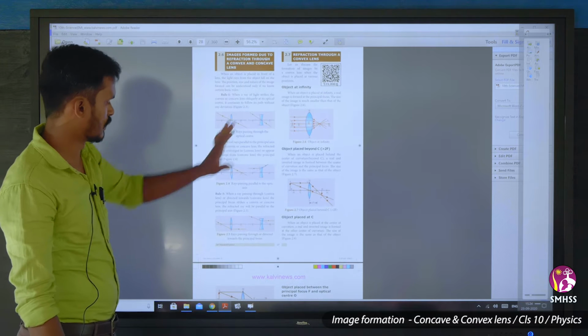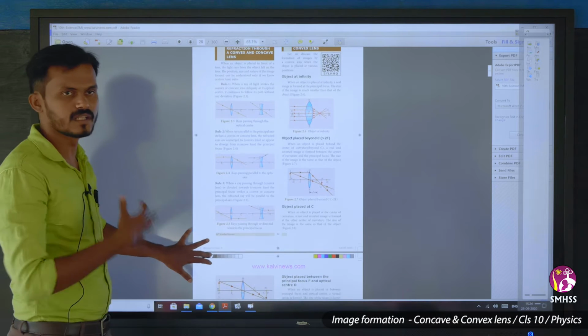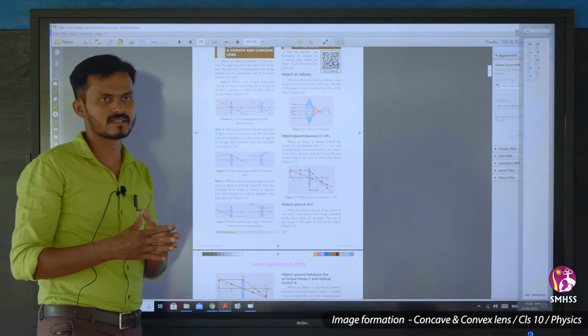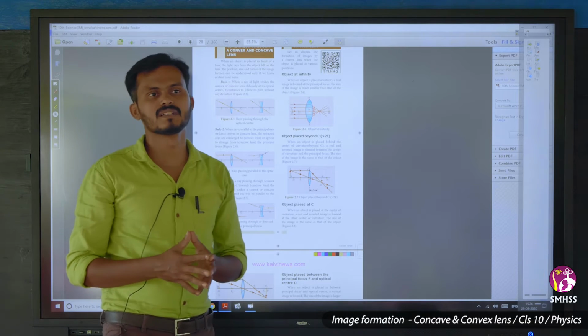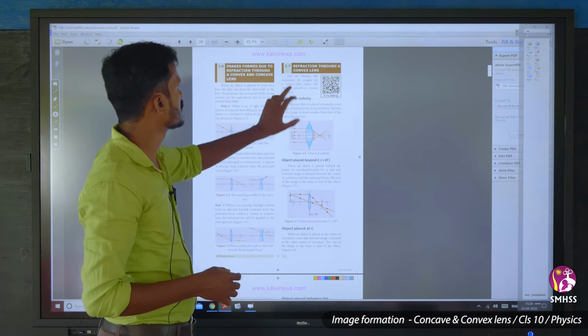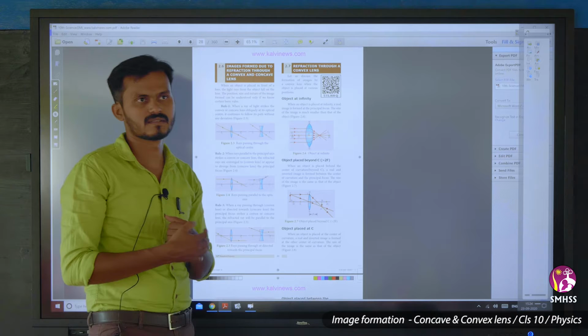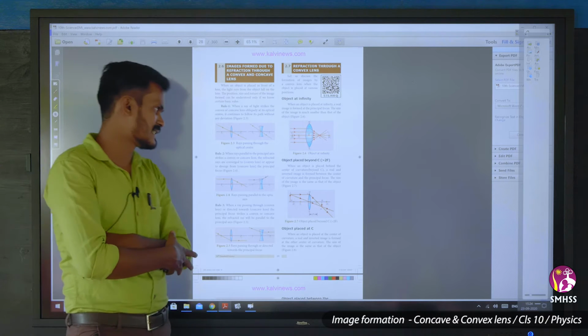So refraction through, first we'll take, applying these three rules, we'll draw images of the objects at different positions. எப்படி image form ஆகுது அப்படின்றத பார்க்கலாம். So first one is refraction through a convex lens. Refraction through a convex lens எடுத்துக்கலாம்.